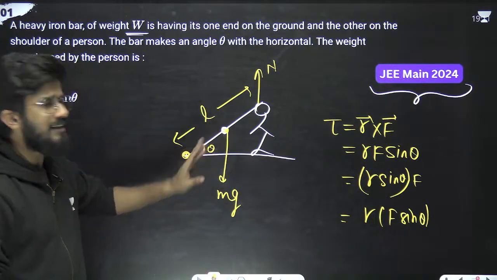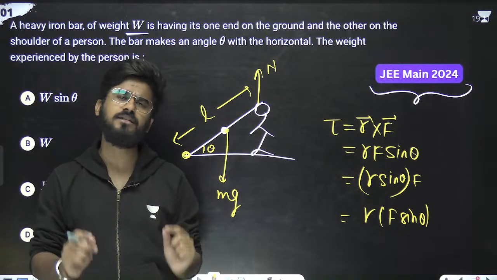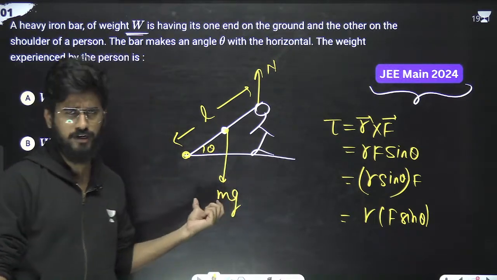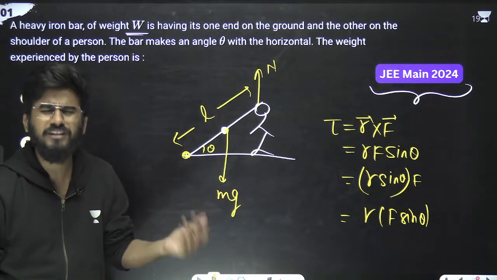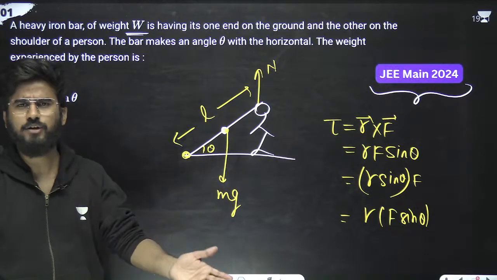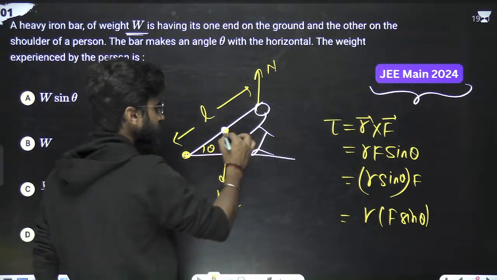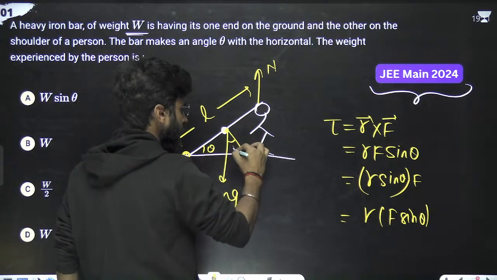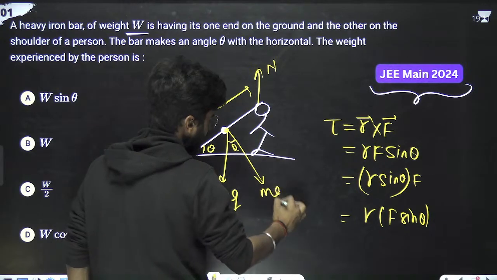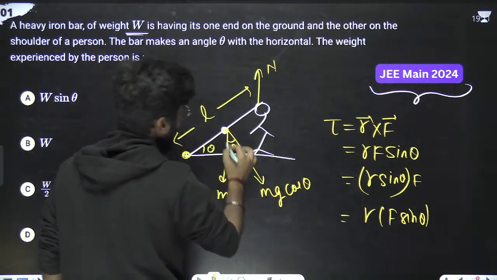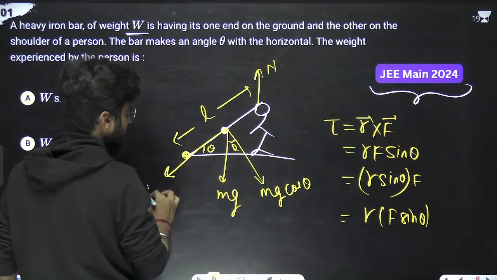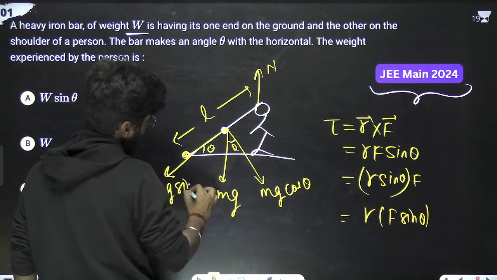Now what I prefer is to divide mg, or all the forces, into two components: first is cos theta, second is sine theta. So if this angle is theta, this angle is also theta, and this is mg cos theta, and this is mg sine theta, right?